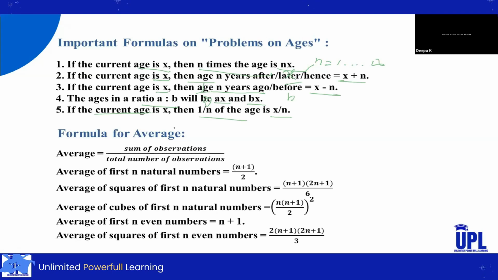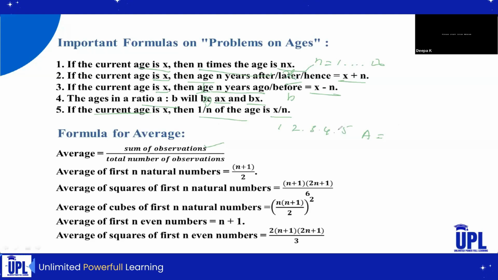So first formula, that is average is equal to sum of observations divided by total number of observations. So average is nothing but, suppose they have given a question, sum of 5 natural numbers. That means 1 to 5, 1 2 3 4 5, these are the first 5 natural numbers. If we have to find out the average for the first 5 natural numbers, then the average becomes, we should write like this. So sum of observations is nothing but the numbers they have given.